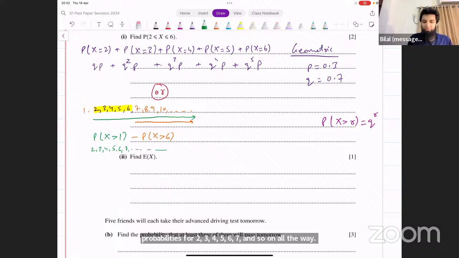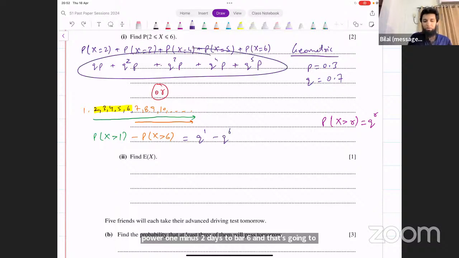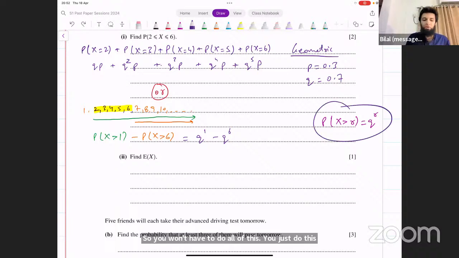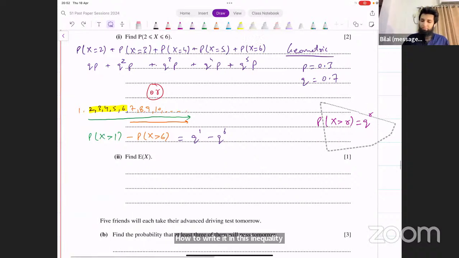Greater than 6 means all the probabilities from 7 onward. If you subtract this part from the total, you're just left with 2, 3, 4, 5, 6. And that's what you want. So you could calculate this directly as q raised to power 1 minus q raised to power 6, and that's going to give you the result directly. So you won't have to do all of this. You just do this directly if you're able to figure out how to write it in this inequality form. Does that make sense?